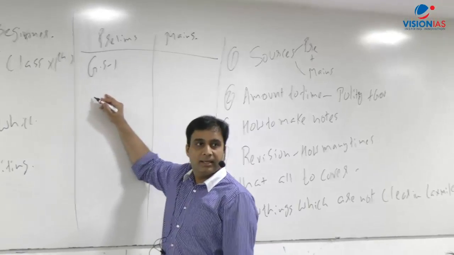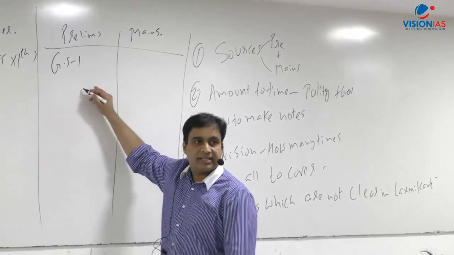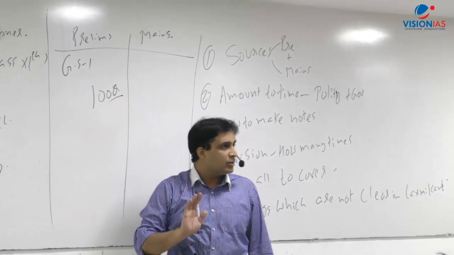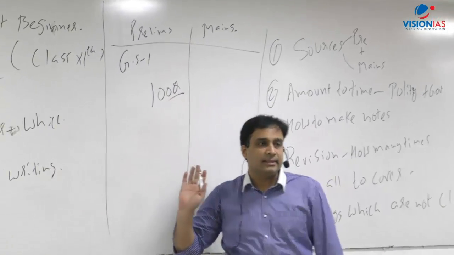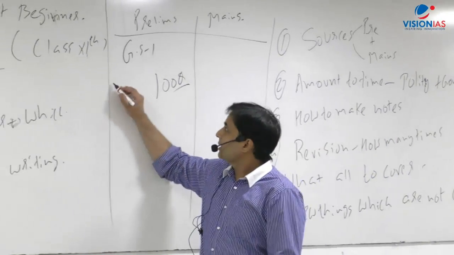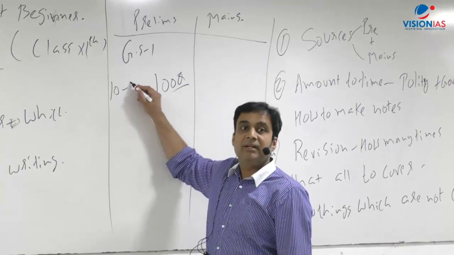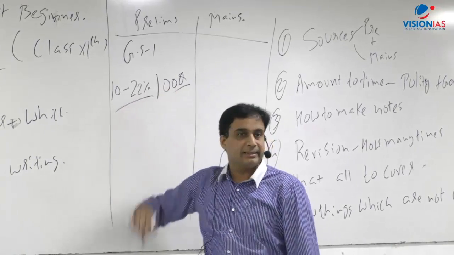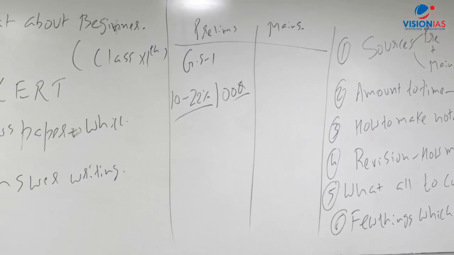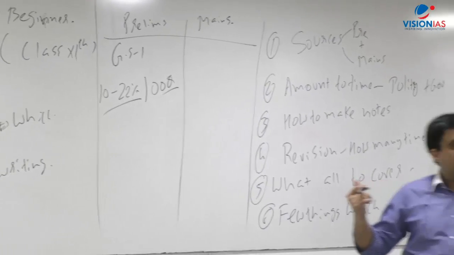Total questions in GS1? There are 100 questions, MCQs, multiple choice. Out of these 100, how many questions come from the polity part? Approximately 12 to even 22%. The questions can range from 10% to 22%. That's the weightage of polity in pre.